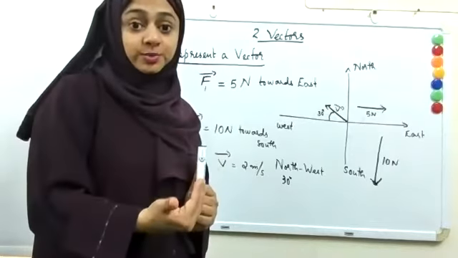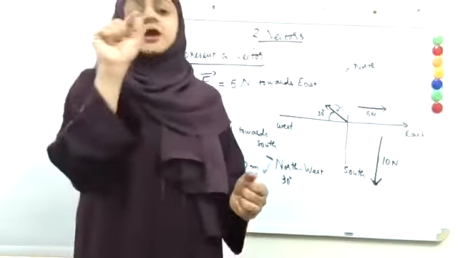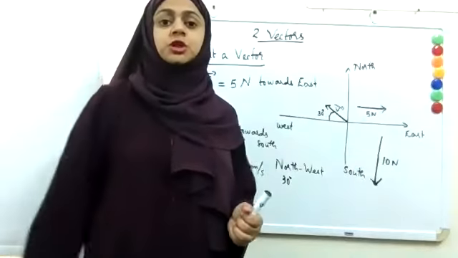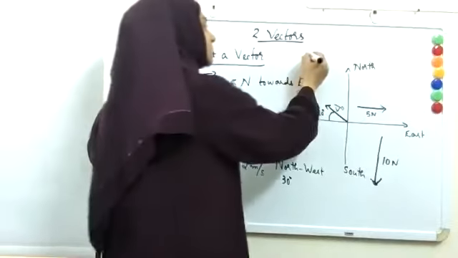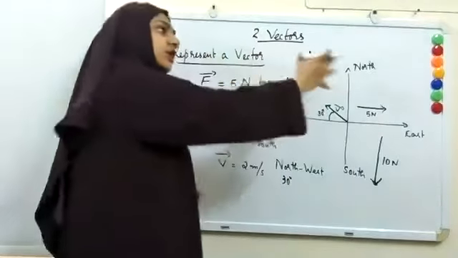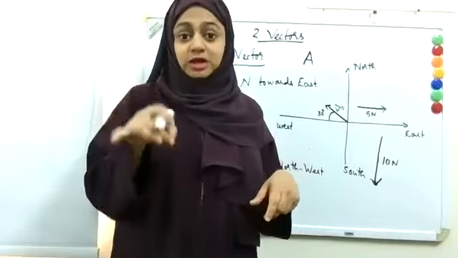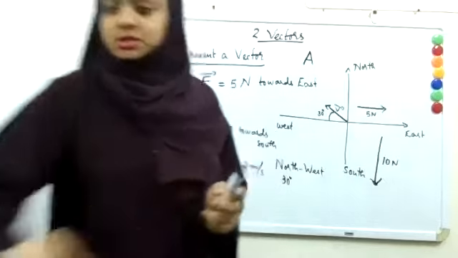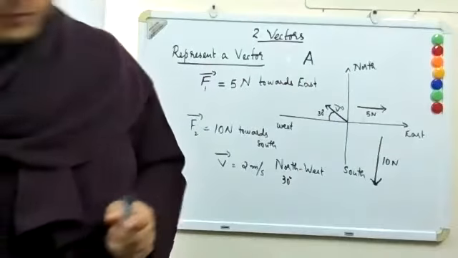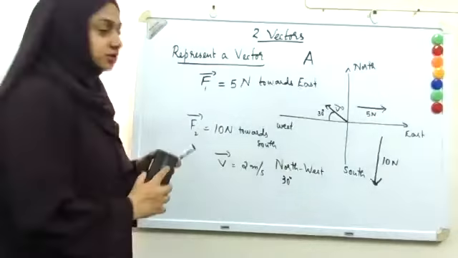Now, if you want to represent a vector in printing, it's very difficult to put an arrow mark above. So what people usually do is write the letter in bold. So if you find anywhere bold A in between the writing, you have to understand it's vector A. So in the normal font, if one letter is kept in bold, it means it's a vector. Is it clear to you how to represent a vector? Is it clear to you?